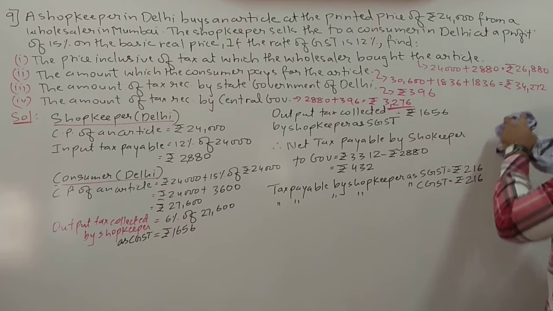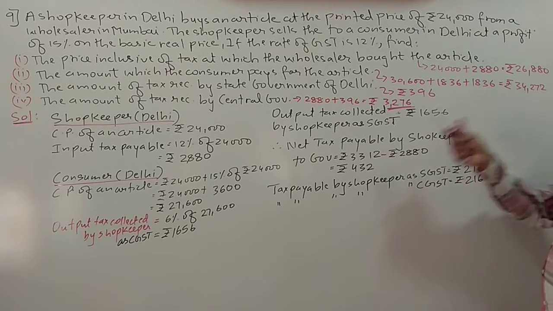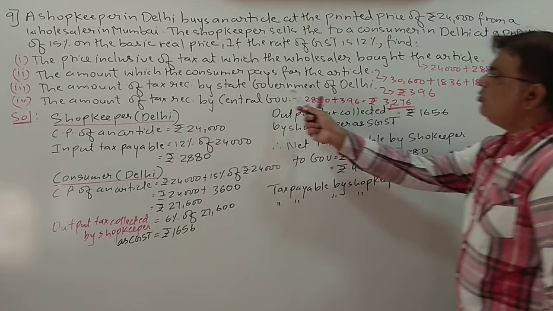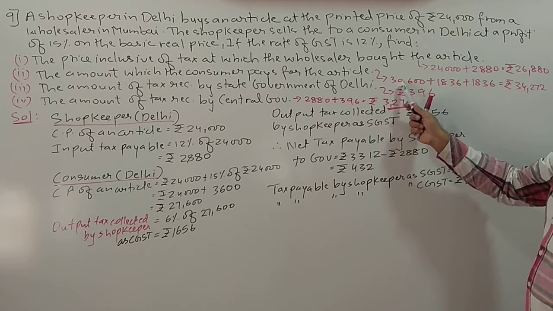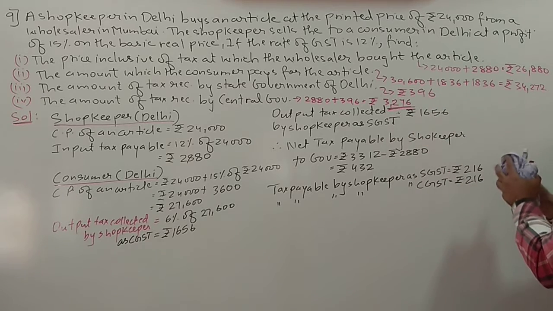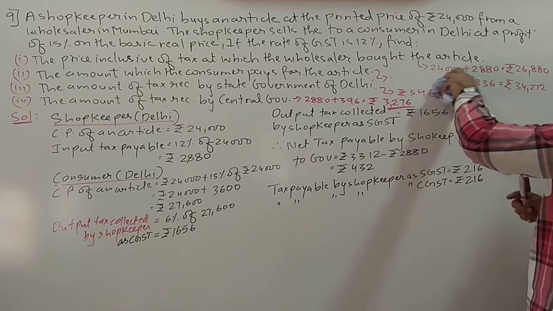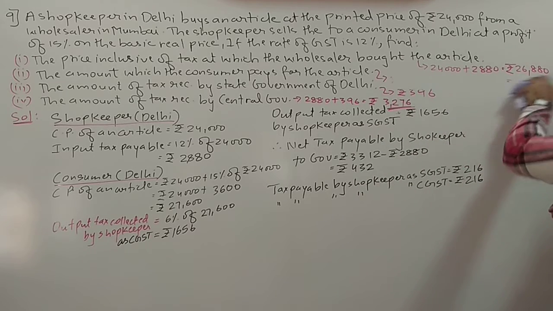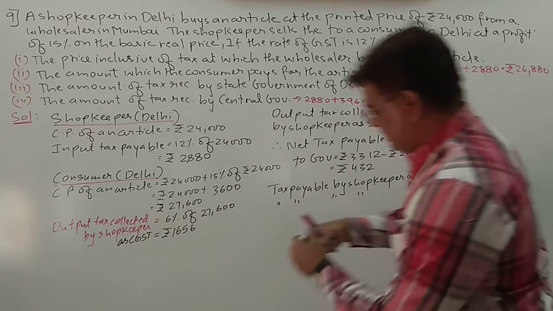Now let us see. So the price inclusive of tax, this part will be correct because here there was no error. The amount of tax, the amount which the consumer pays for the article, is not now 20,600. This part we have to change, because see, for the consumer the price has changed.